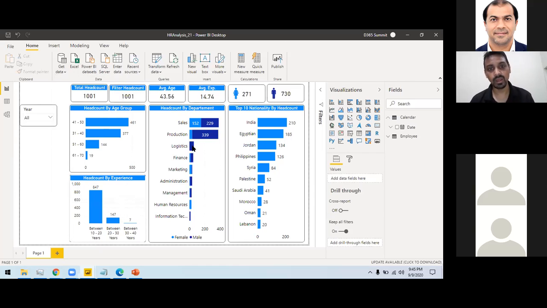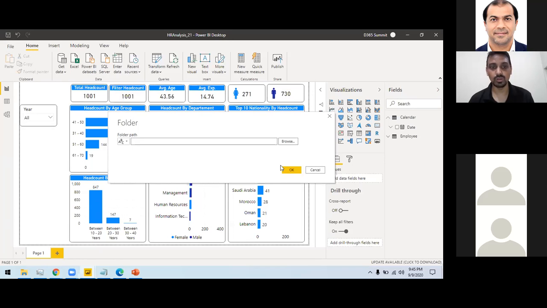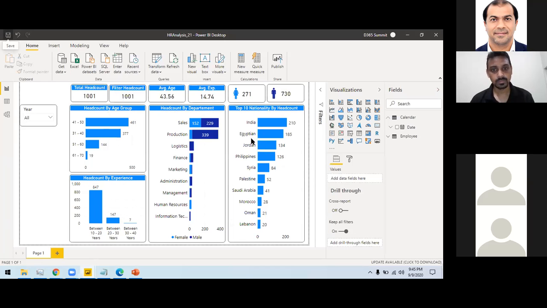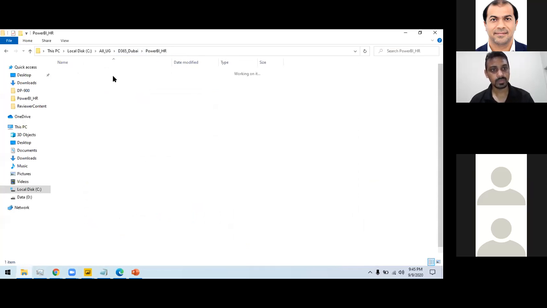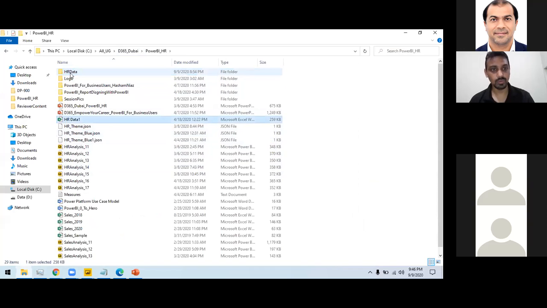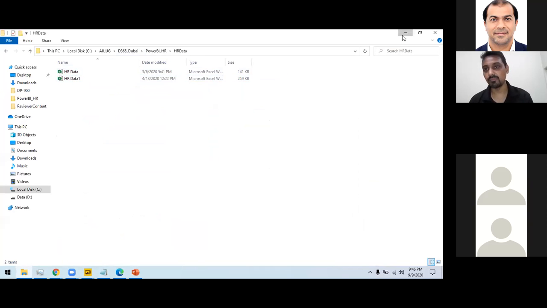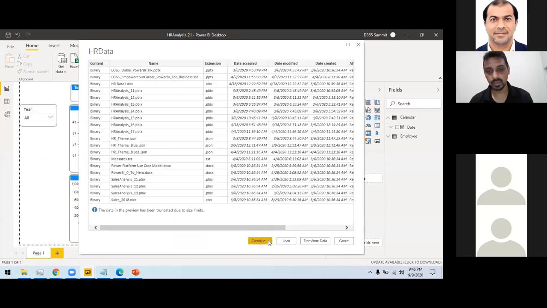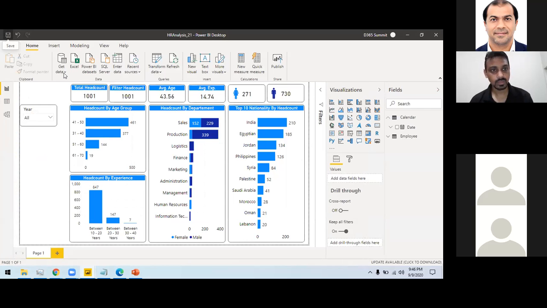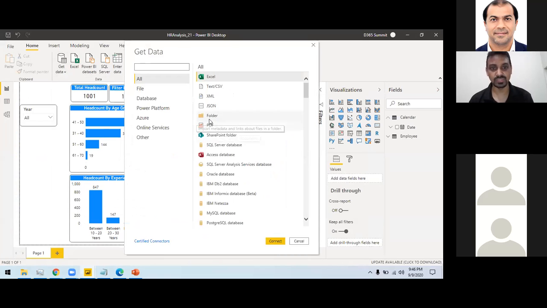If you remember when we use the folders, I can provide multiple Excel files or CSV files or JSON files in my folder. So if I choose the parameter like this and click OK, let's go back to my data source and put this HR data one here as well. So let's see, I have multiple files now in my folder. Even we can combine the sheets? Yes, you can combine multiple sheets, and you can compile multiple Excel files as well.